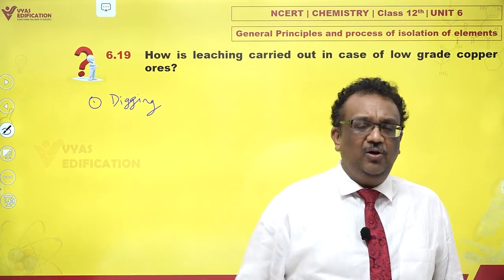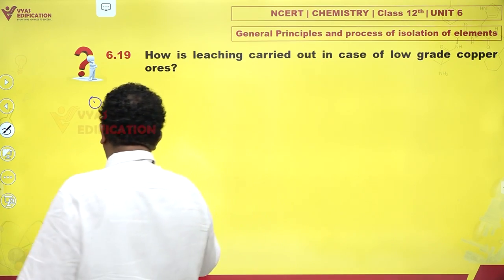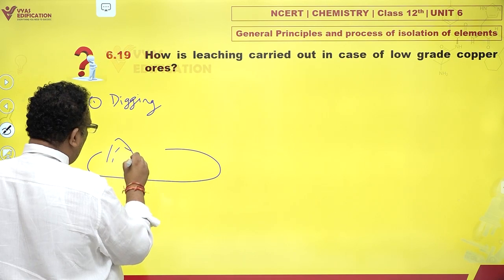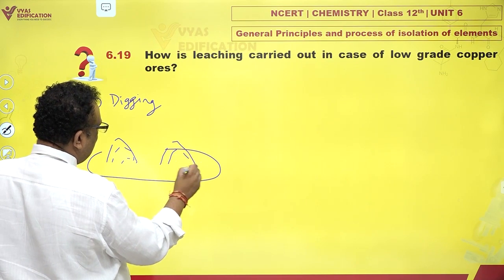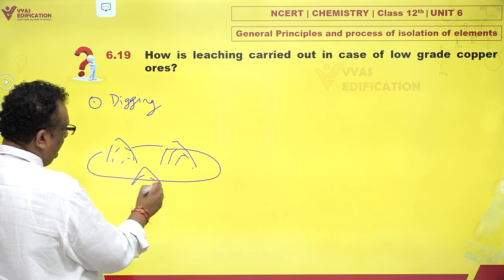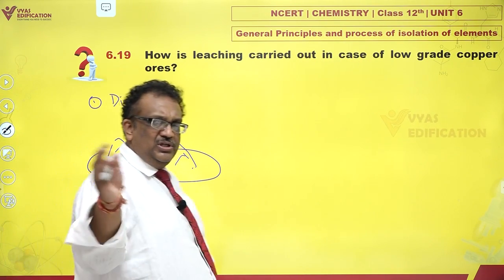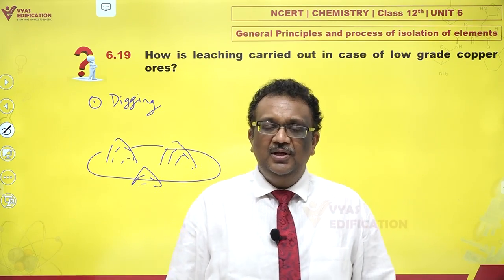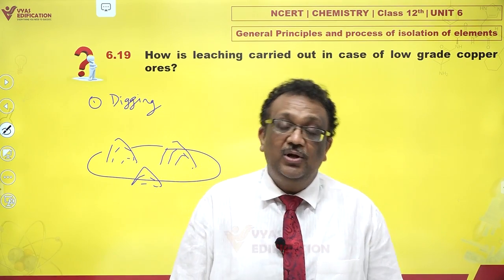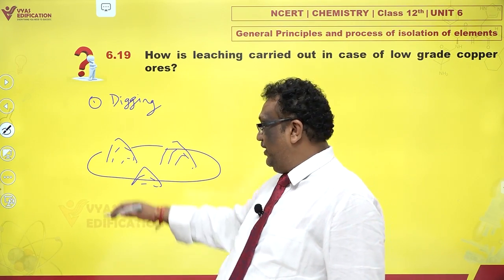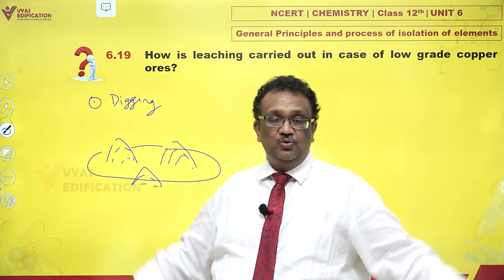You just dig out that ore, and small piles of ore are just left in pools. You dig out earth, make small piles, and just leave it. What happens is during monsoons, it rains. And when it rains, there is usually a water puddle there.